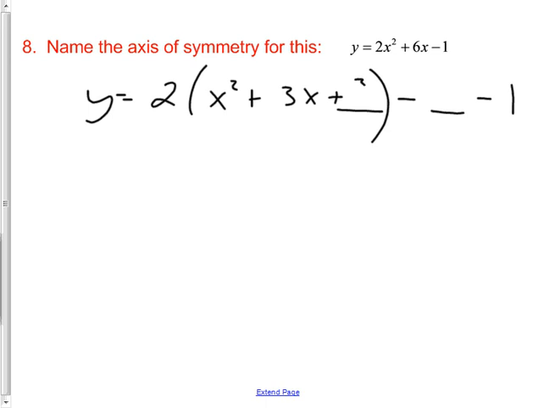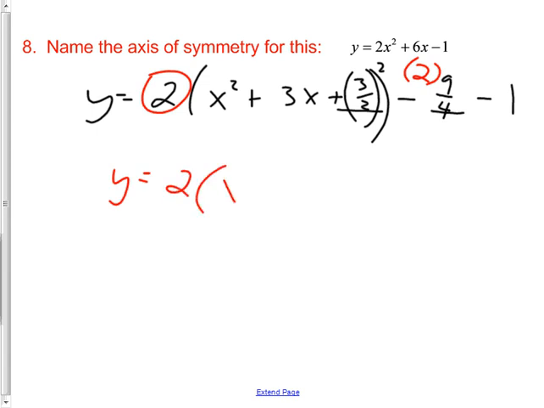Half of 3 is 3/2, and squared, 3/2 squared is going to be 9/4. Now the part everybody forgets, including me, that 2 is to go there. Y equals 2, parentheses, x plus 3/2. Now, I could write it twice, or I could just say squared. And then this part,